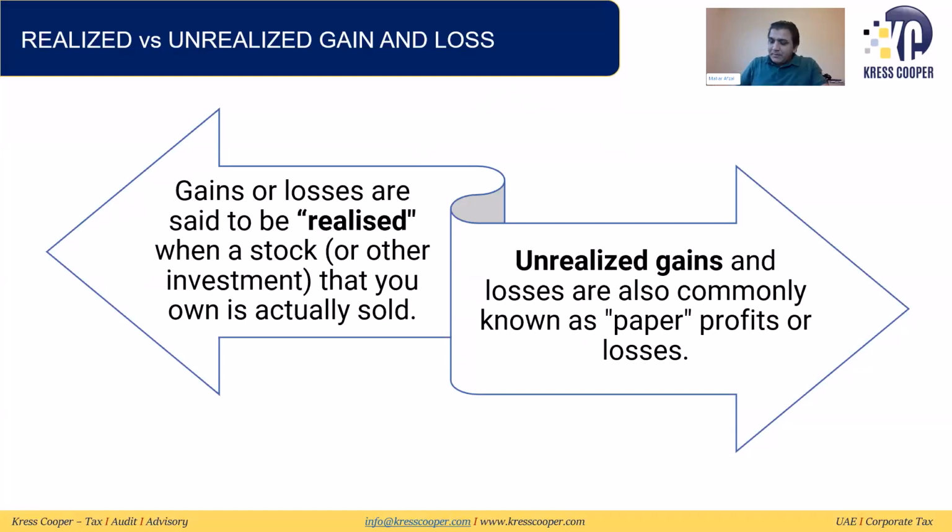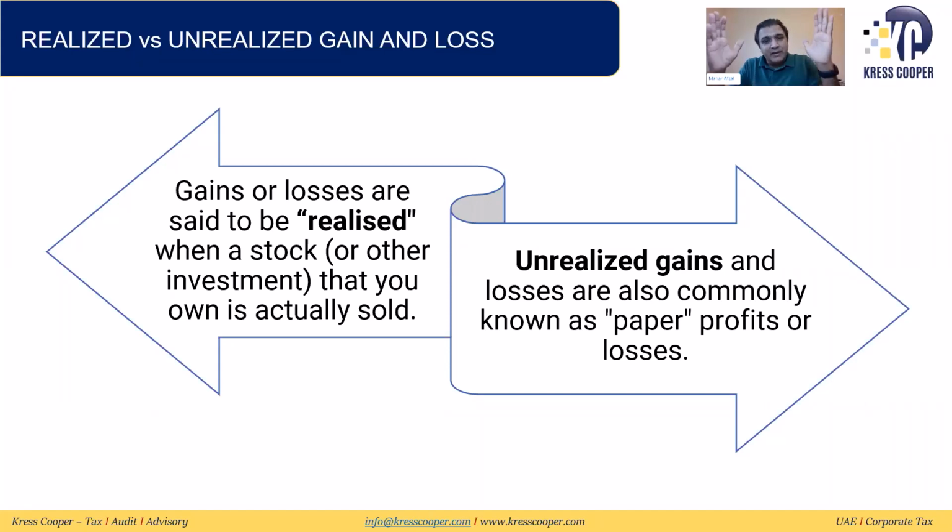Realized gain and loss: if we're selling the asset and the gain that we're realizing at the time of sale, this is called my realized gain. And if I'm not selling the asset, just the gain that I'm booking on paper, the asset is in my hand, the asset is reflecting in the books of account of the business, but we have some sort of gain, this gain can be an unrealized gain.